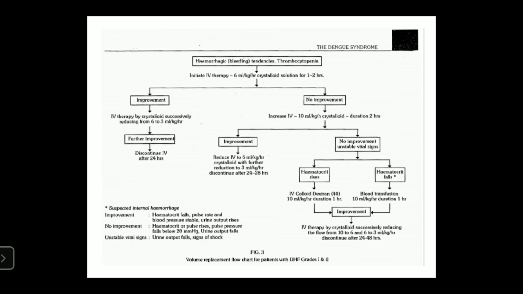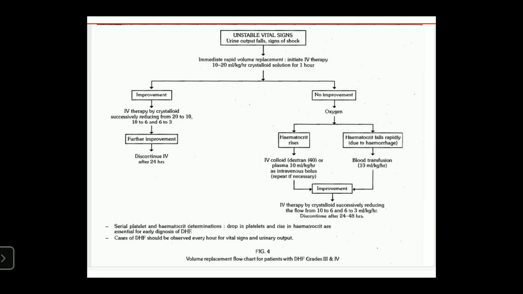If improvement is seen, reduce the doses and discontinue after 24 to 48 hours. These are the treatments given for dengue hemorrhagic fever conditions like grade 1 and grade 2.